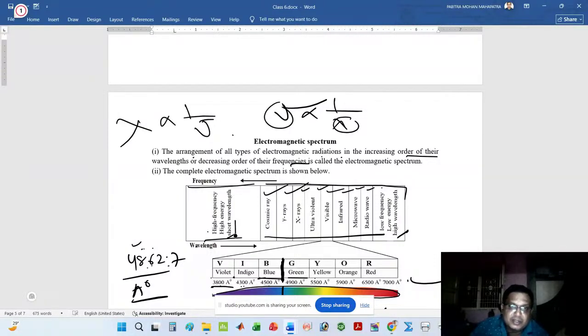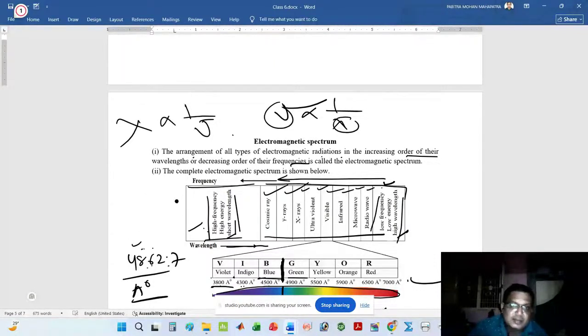If the spectrum has short wavelength, that means it has high frequency, because they are inversely proportional to each other. So here I have written high frequency, short wavelength. On the right side I have written low frequency, high wavelength. If I come from right to left, that is increase of the frequency. If I go from left to right, then I can write increase of the wavelength.